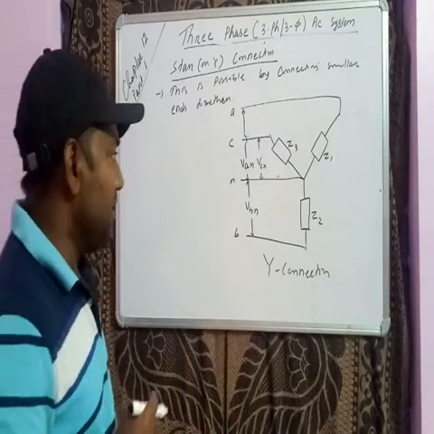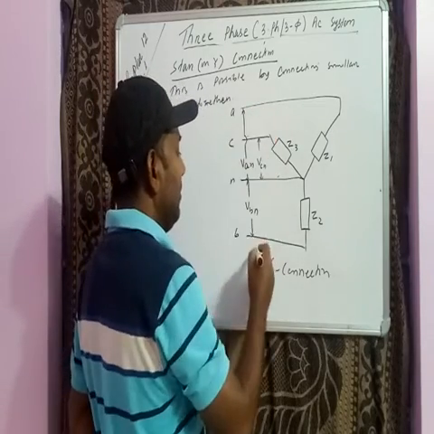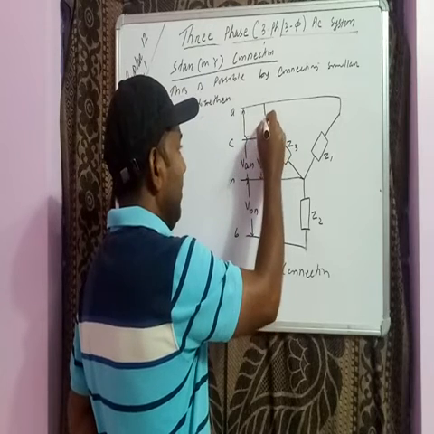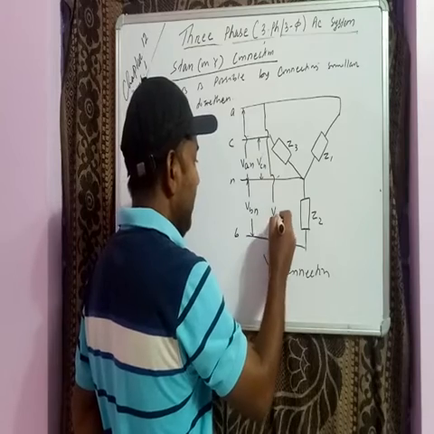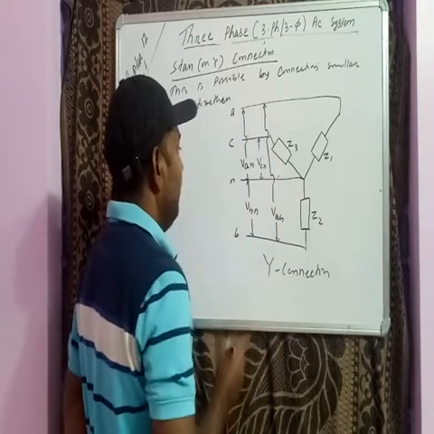So there are three possible ways. Similarly, we can take between A and B, VAB, right?